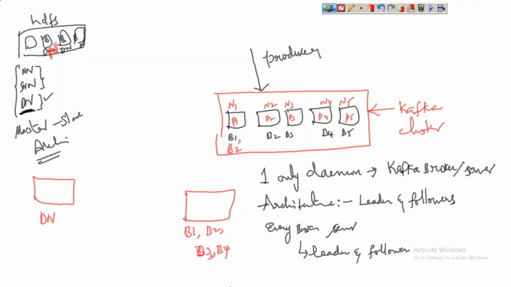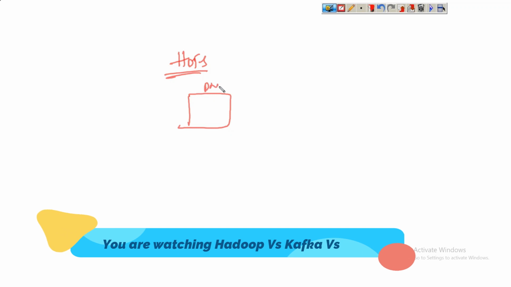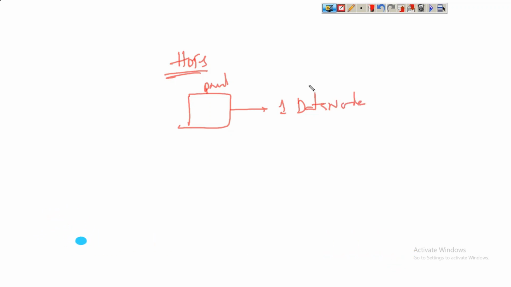Got the point here? So let me conclude this point. In HDFS, one physical node has only one data node daemon. It is a daemon, a process named data node. In Kafka, one physical node can have one or more brokers or servers.